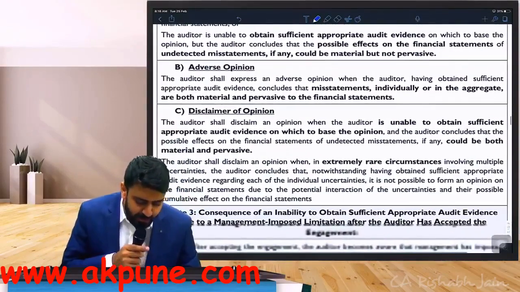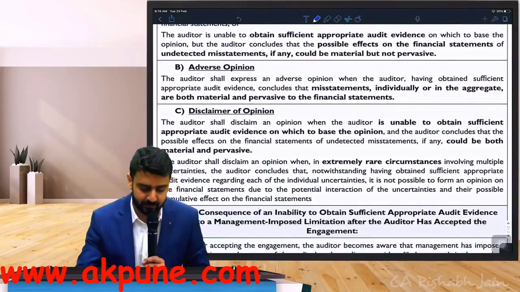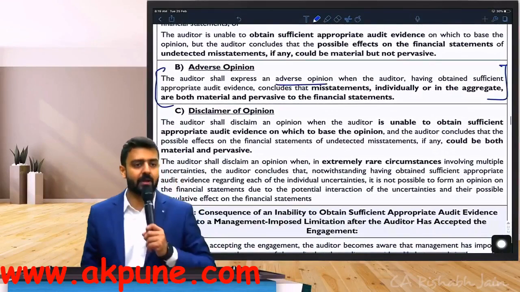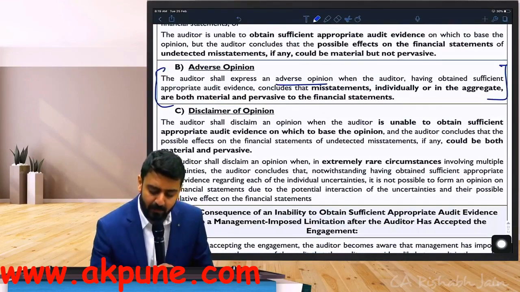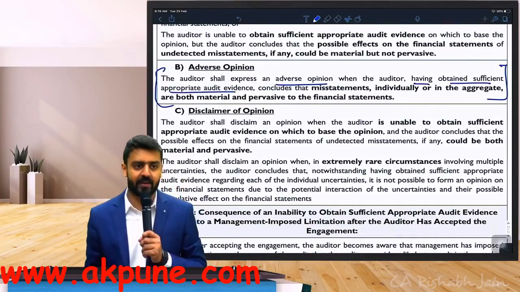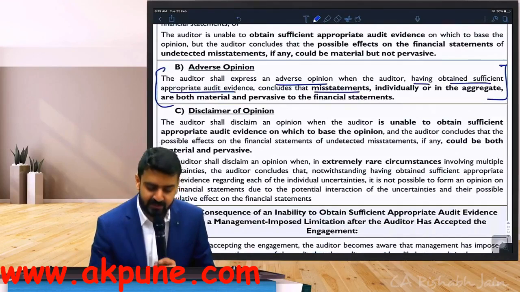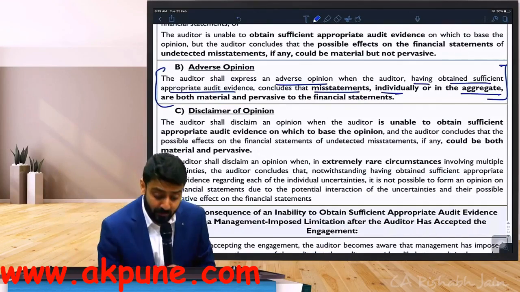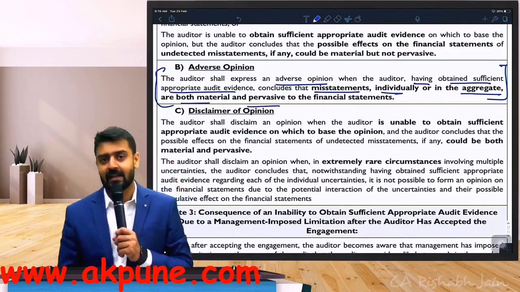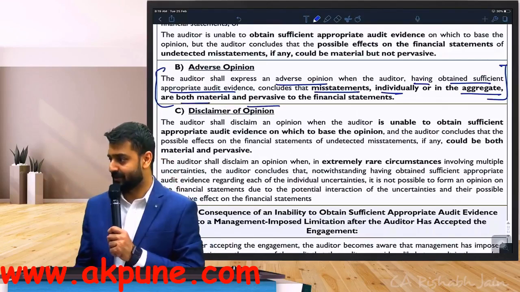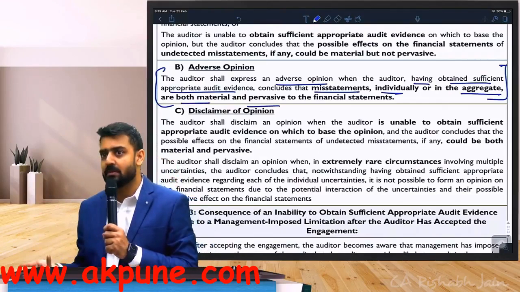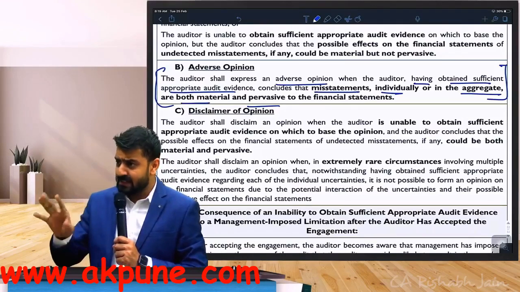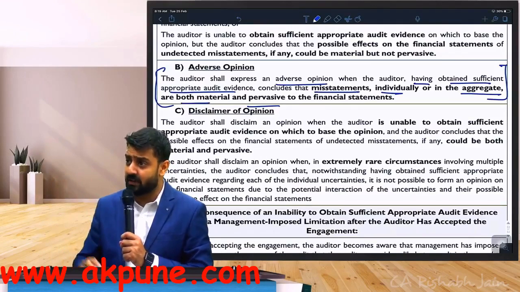Let's look at the adverse opinion definition, the most difficult one. The auditor shall express an adverse opinion when, having obtained sufficient and appropriate audit evidence, he concludes that misstatements, either individually or in aggregate, are both material and pervasive. That is the only situation where we have adverse. Can I say this is the simplest possible definition they can ask you? You don't have to remember it at all. If you understand that table, you can write down this definition very, very easily.